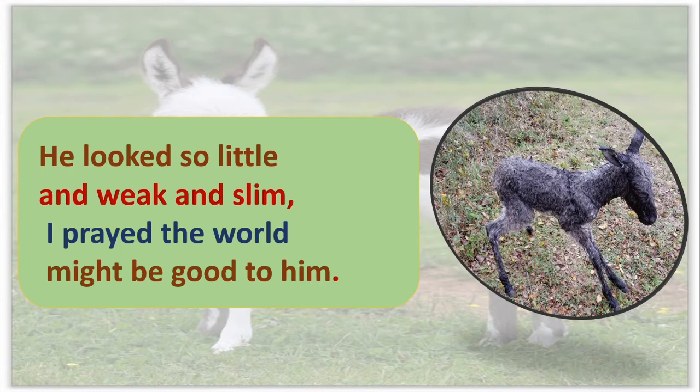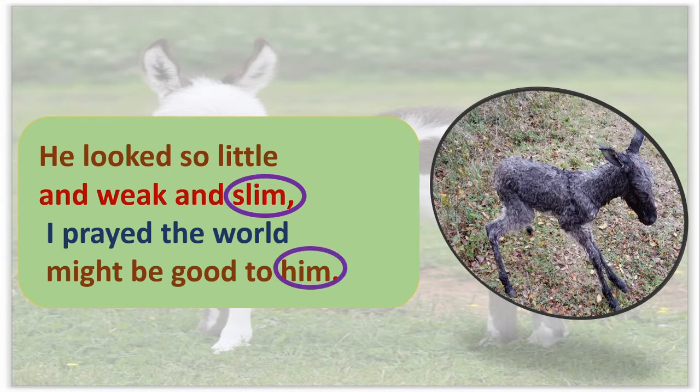Yes, the poet says here that the little donkey looked small and weak. Little is small and weak and slim. And he prayed that the world would be kind to him. Got this? Here also we can see the rhyming pairs slim and him.